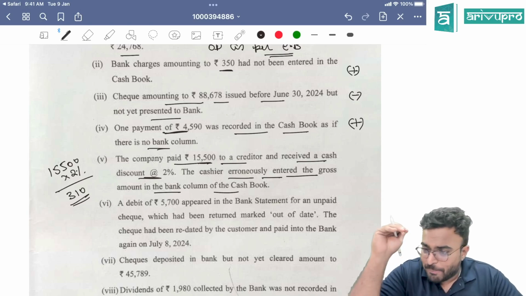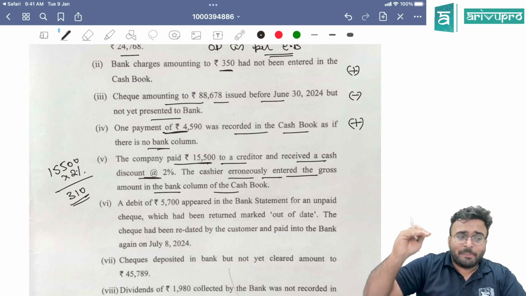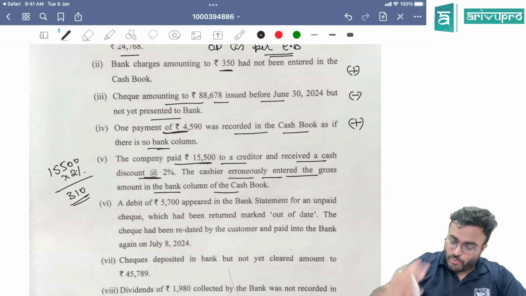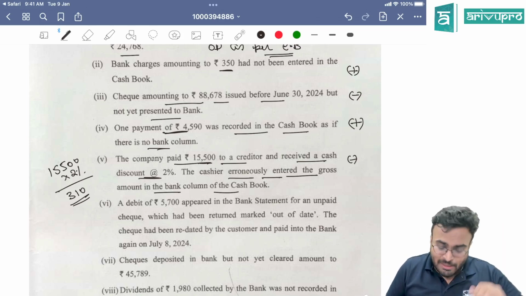So in the cash book, what happens? You have paid 310 rupees more, so you will subtract it. 310 rupees you have paid more, you will subtract it.